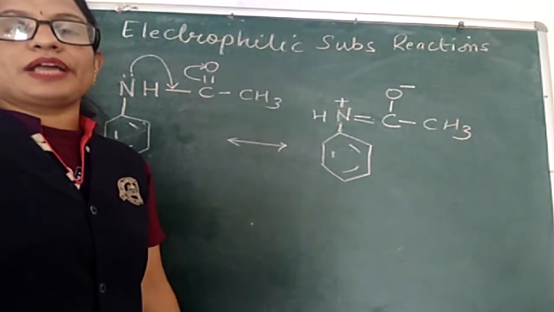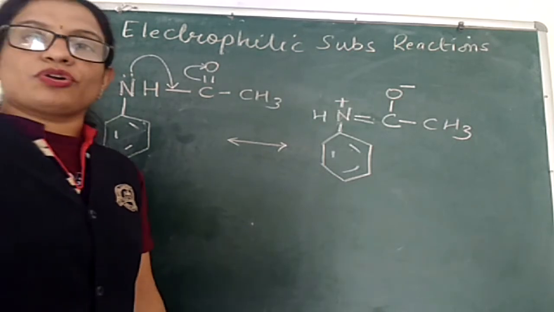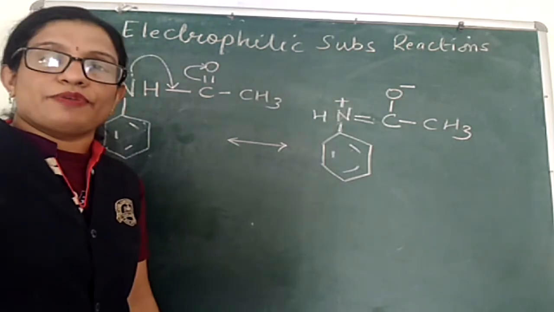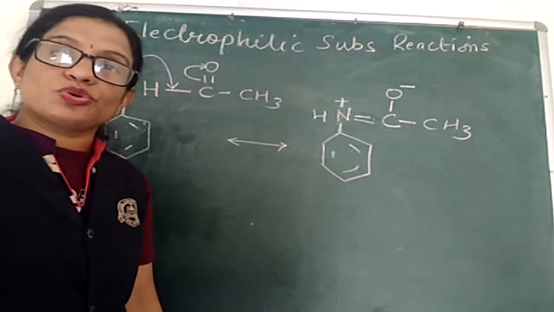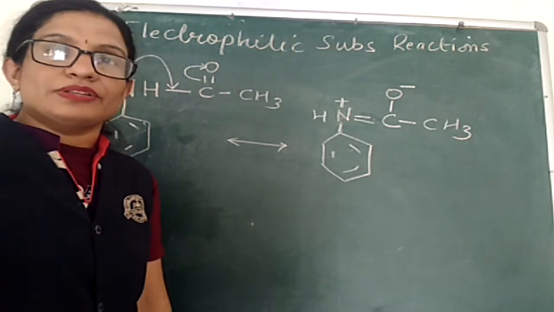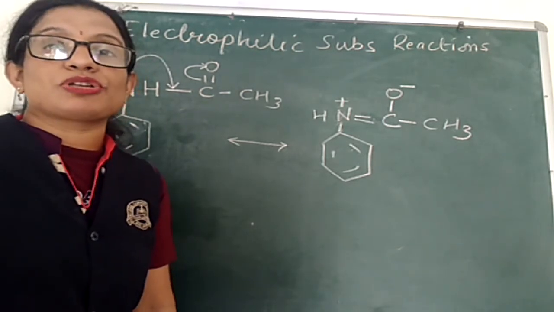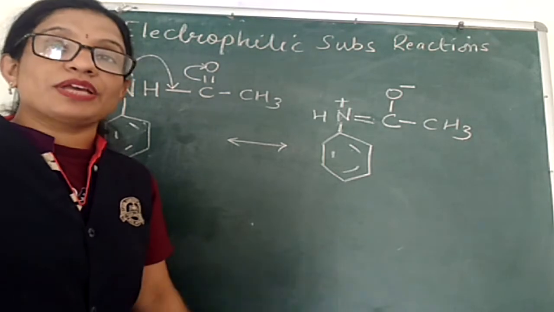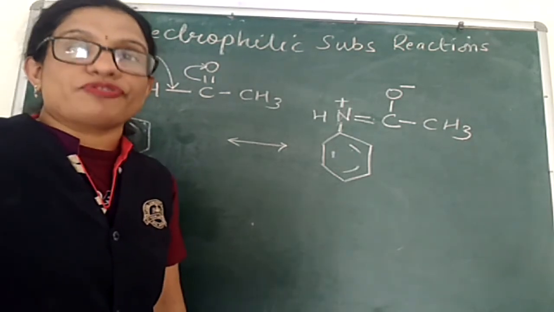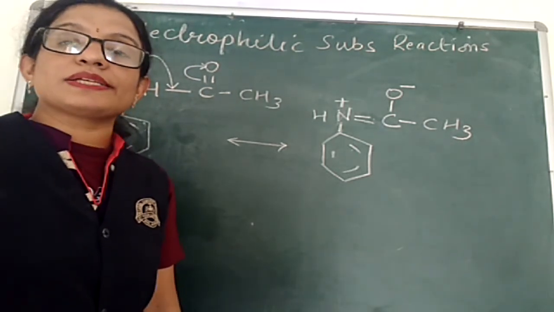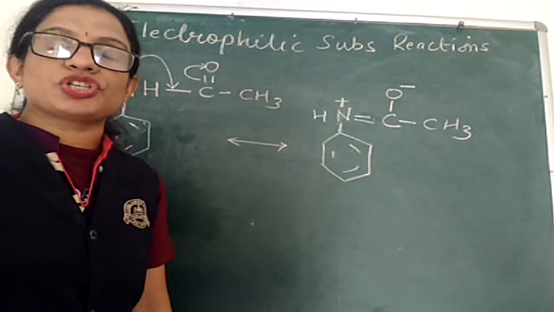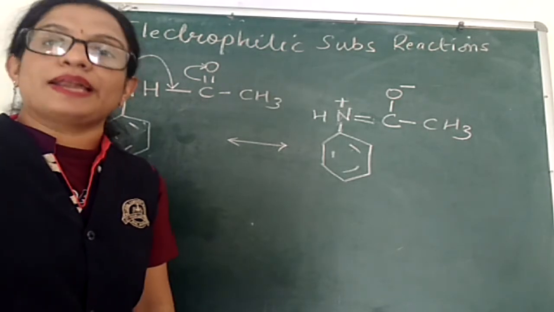If the lone pair of electrons on nitrogen is less available for resonance in the benzene ring, the electron density at the ortho and para positions of the benzene ring, which we have seen in the resonating structures of aniline, will be less.